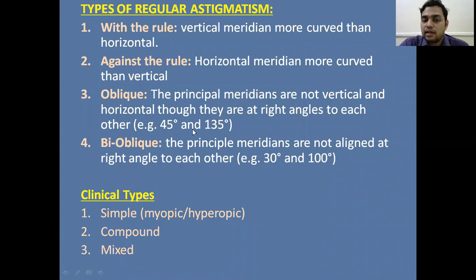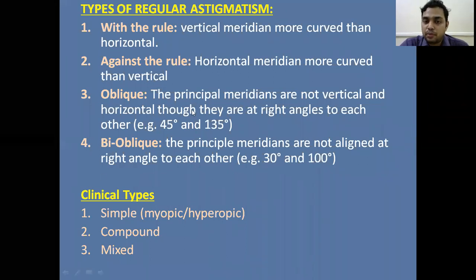So in case of oblique astigmatism, the principal meridians are not vertical, but they are in oblique positions, and they are angled at right angles, at 90 degrees. So this is called oblique astigmatism. The two meridians are not vertical, but they are angled at 90 degrees.